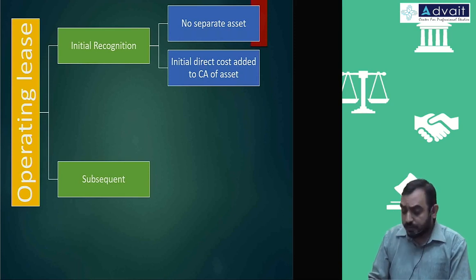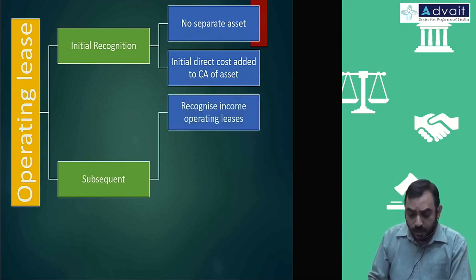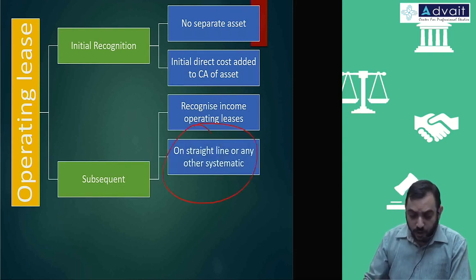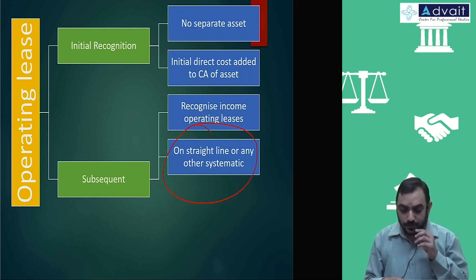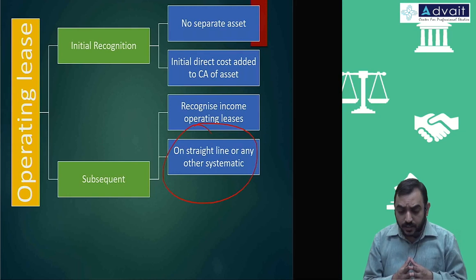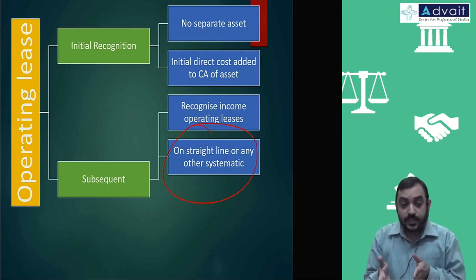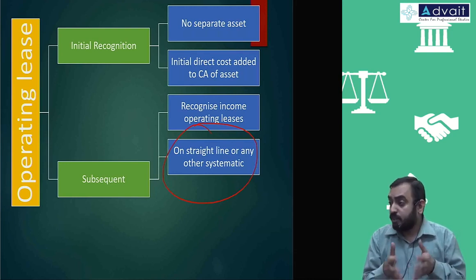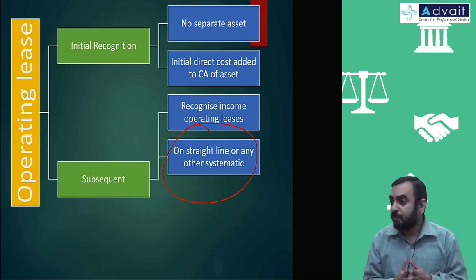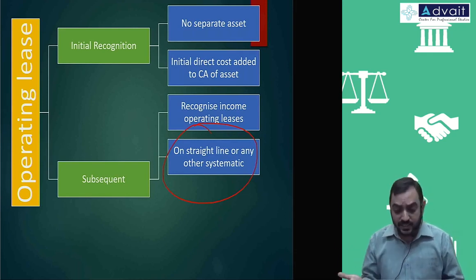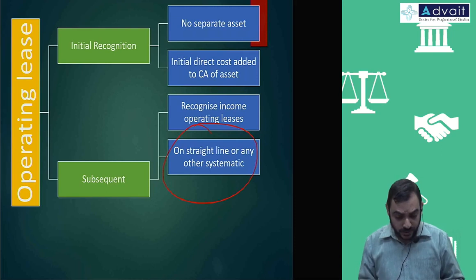Subsequently, the lease income can be either recognized on straight line basis or any other systematic basis. Any other systematic basis means whatever the amount paid, that I will recognize. Or you say, this year the asset is being used by the lessee better, so this year I'll recognize more income. The usage of the equipment is high, therefore I'll recognize income also on a high basis. So basically either equal basis or any other systematic basis that reflects the pattern of benefits. That is what this point is all about.